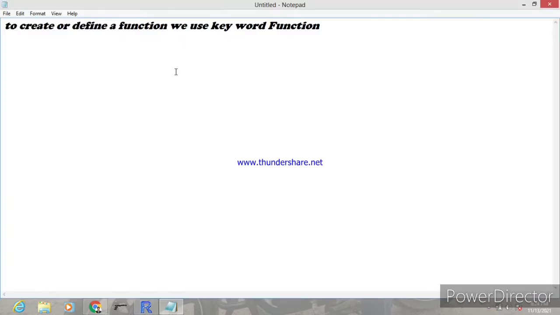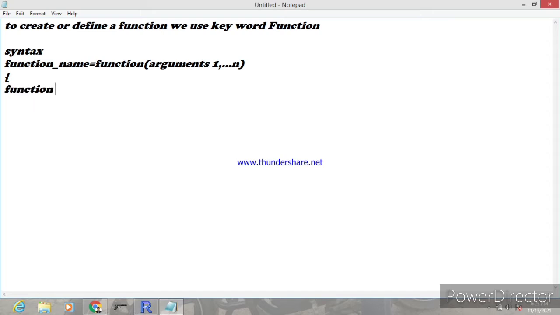The syntax is: function underscore name is equals to function of arguments 1 to n, and body open; in between the flower braces the function body will exist, and flower brace closed. This is the syntax for function declaration.